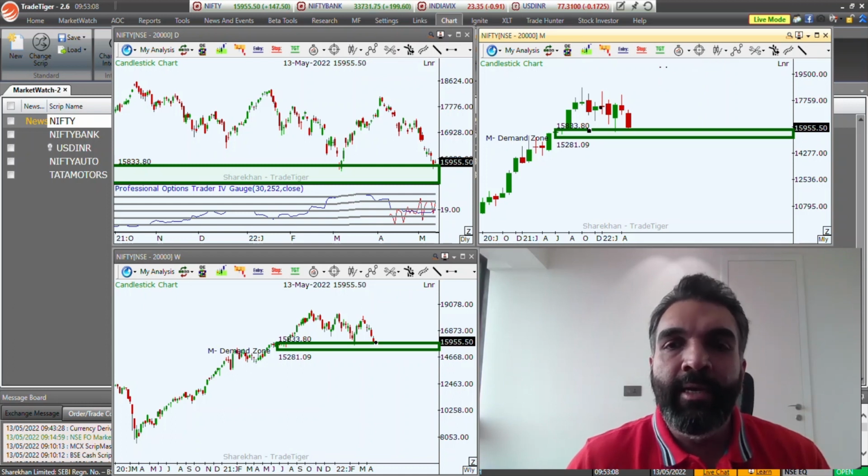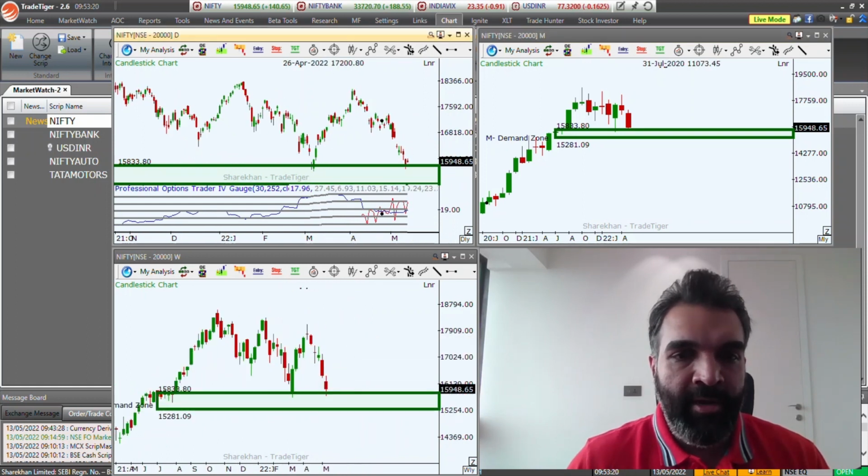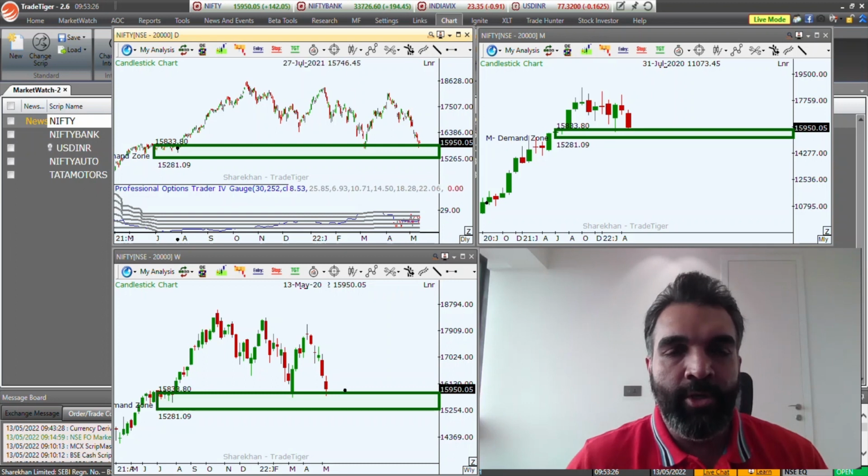Surely yes. But if the price keeps on hovering over here and if this demand zone breaks, then we might see the markets inching lower. If you look at the Nifty weekly chart, we are again retesting this weekly level of demand. And if you look at the daily chart, we are more or less coming into this consolidation area.